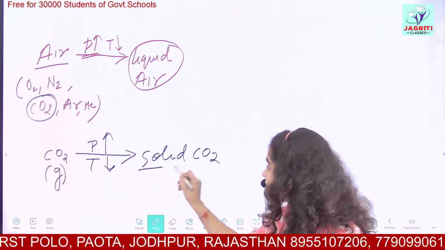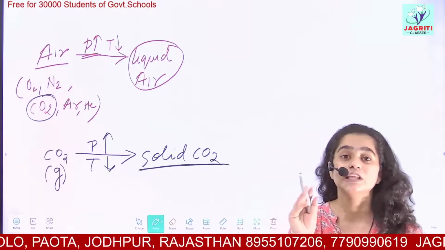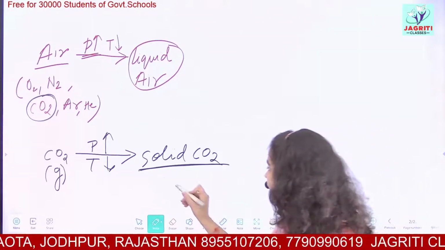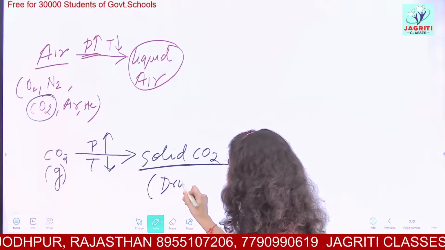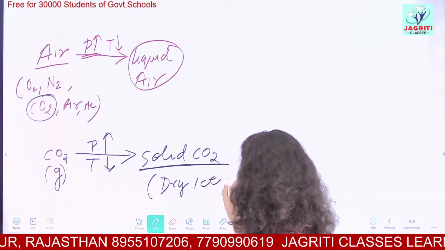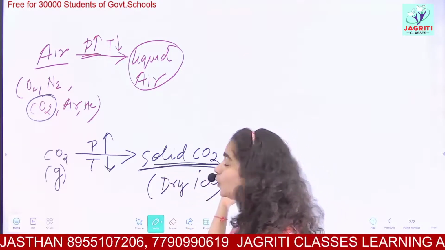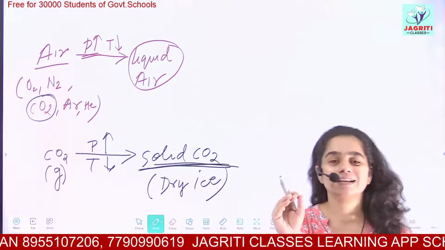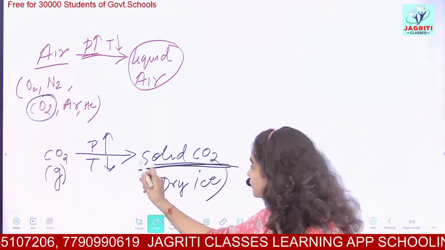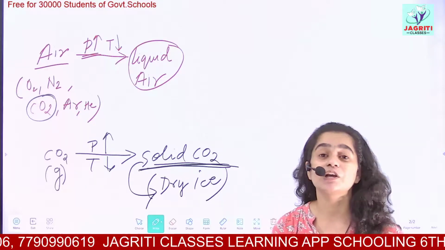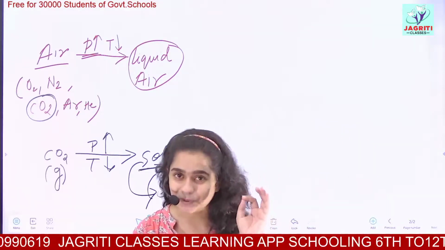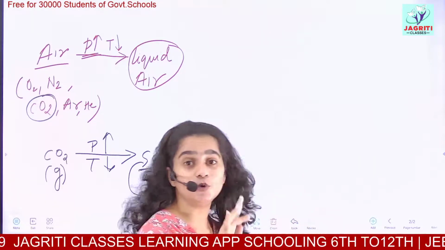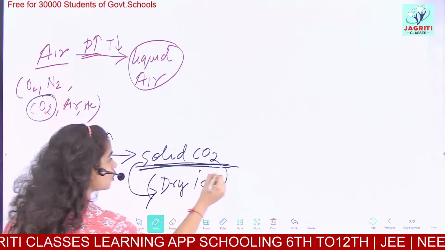And this solid state of carbon dioxide is known by a common name, and the common name is dry ice. Sometimes this is a GK question: what is solid CO2? Solid CO2 is called dry ice because it has extremely low temperature and it is used for cooling. So this is what our solid CO2 is.